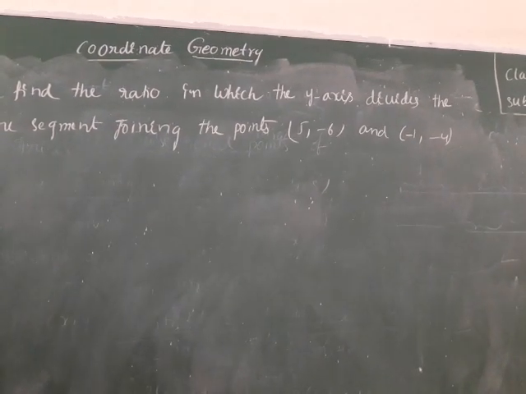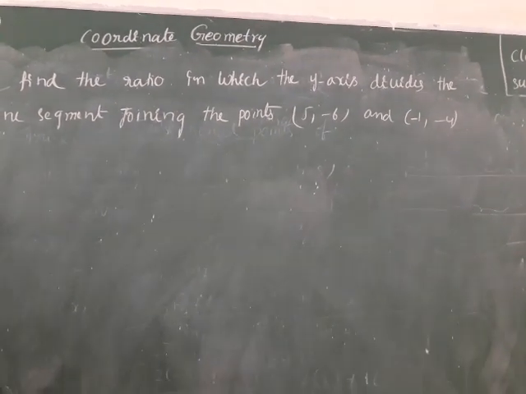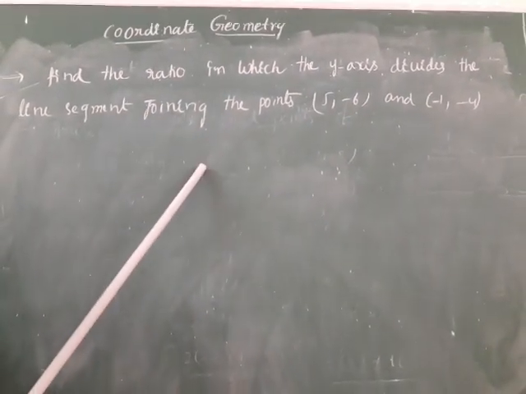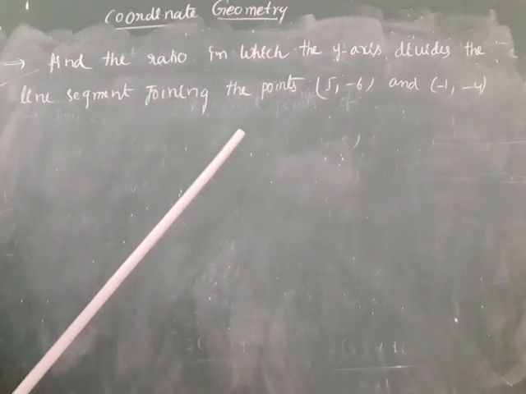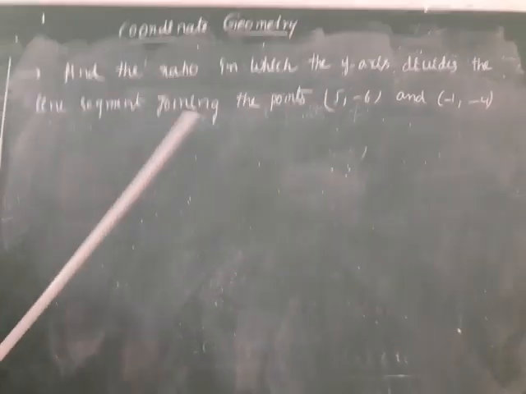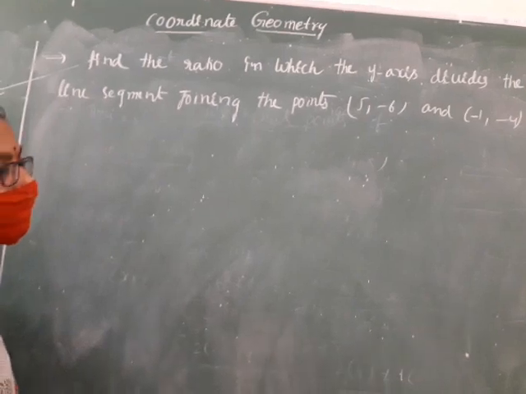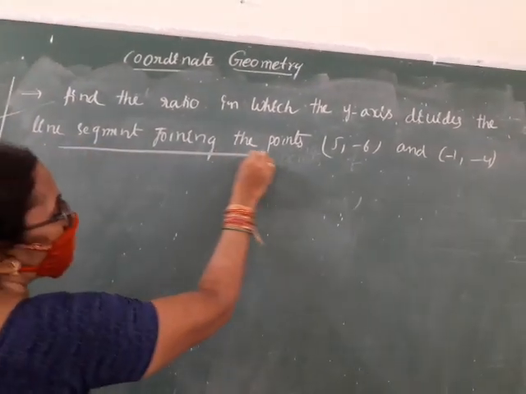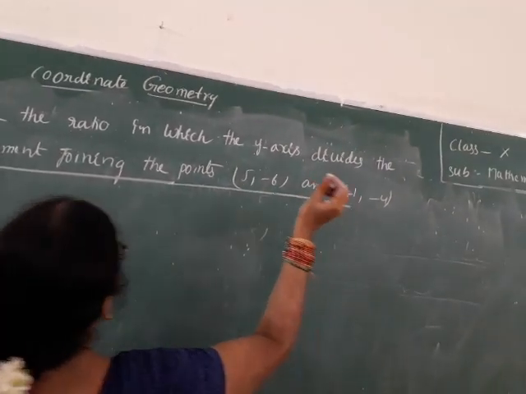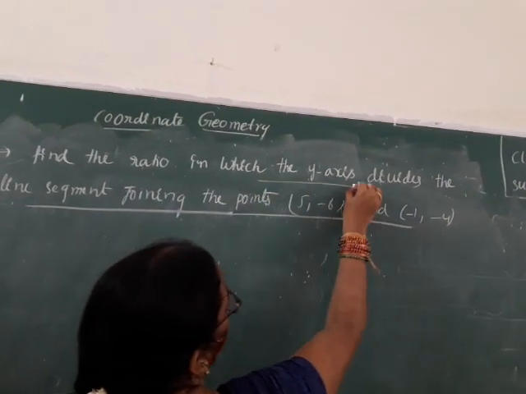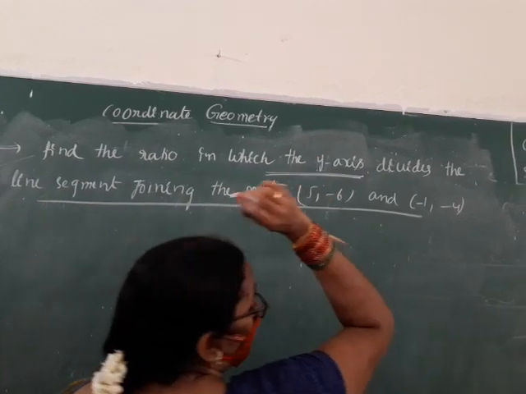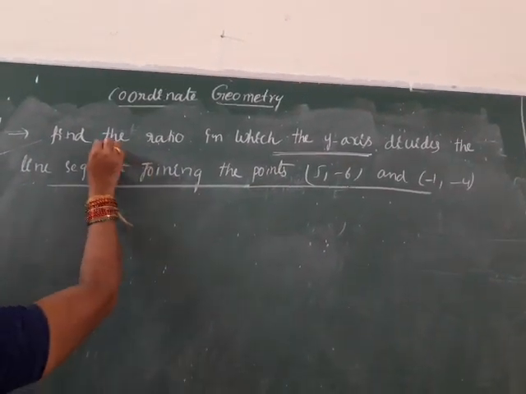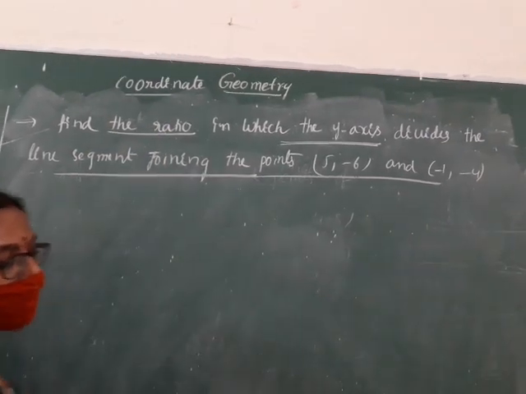In the previous problem, the ratio is given. Find the points. Here, the ratio is not given. What is given here? The vertices of the line segment are given, and the intersection with the y-axis is given. What we find is the ratio.